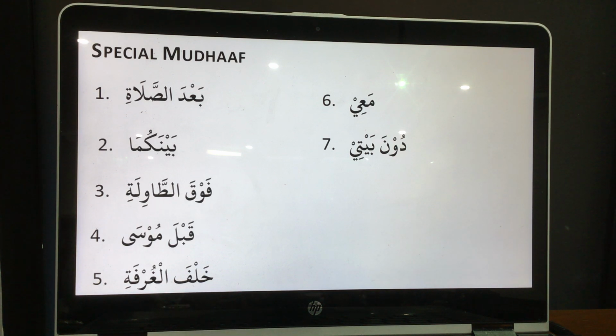Okay. Number 7. Duna baiti. Duna, what does duna mean, Samaya? Beside. And baiti? House. Only house? Look at the word. My house. Yes, my house. So actually there are two mudaf ilayh. Duna baiti is one mudaf, and baiti is my house. So beside my house. Now there are two mudaf mudaf ilayhi there. One is a special mudaf because of the duna, and baiti by itself is mudaf mudaf ilayhi because it is my house. House of mine, right?